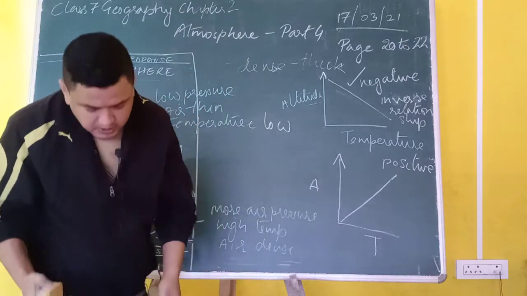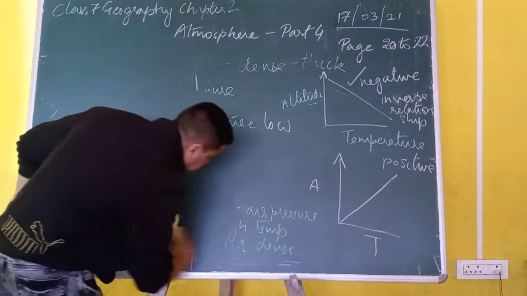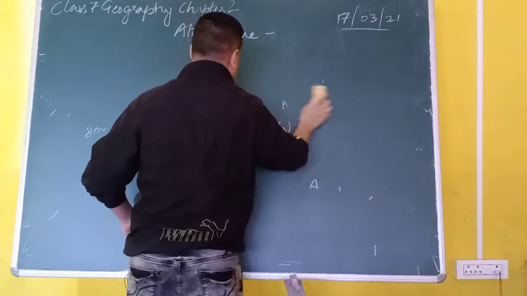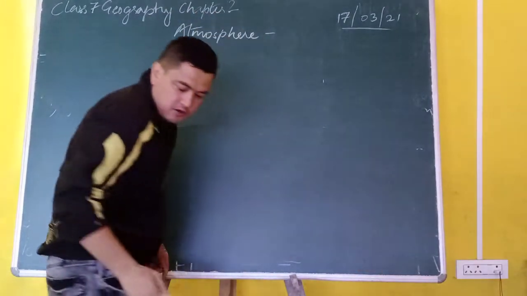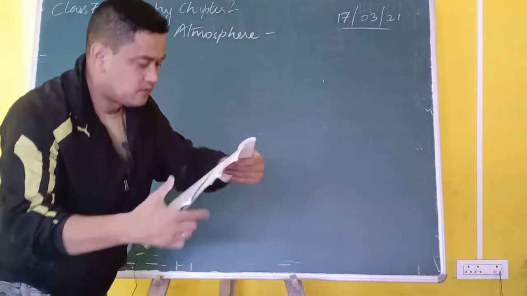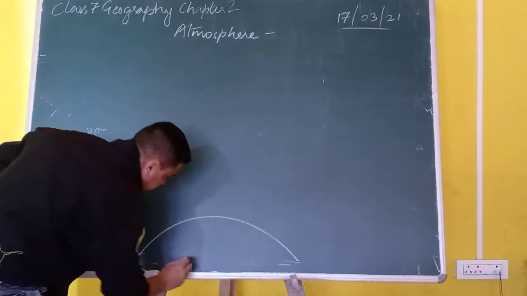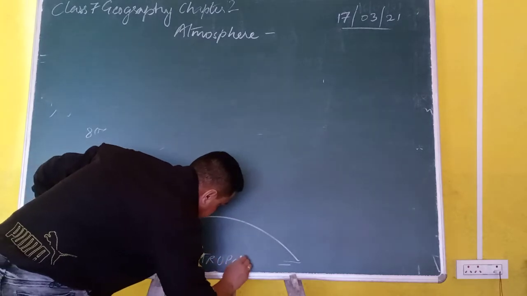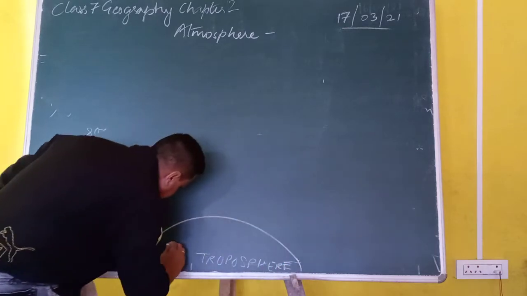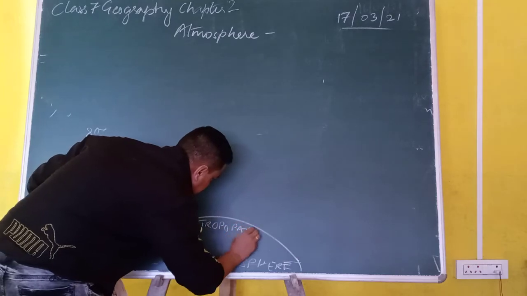Now we are moving on to another layer that is called the stratosphere. Now I am making a layer here. This is the troposphere, T-R-O-P-O-S-P-H-E-R-E, and this is the initial layer or the boundary where you find the tropopause, P-A-U-S-E.